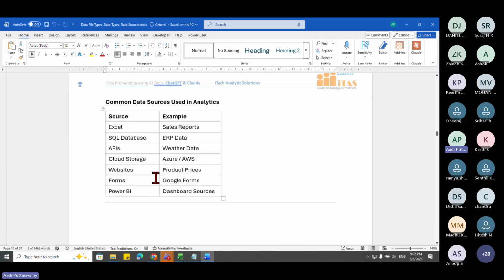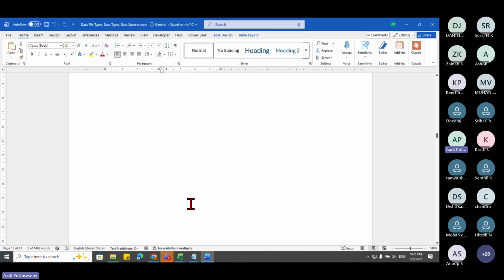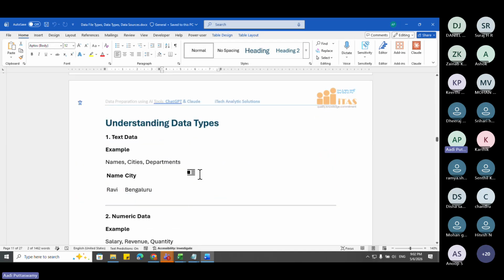Next, we have the source. I've just given some examples here. Say source and examples. You can just go through that. Say Excel, we can have for sales reports, SQL database, APIs, cloud storage. We have this Azure and AWS, the websites, forms. So you know that Google Forms, sometimes I'll keep sharing you people some forms to fill. So all these are also where we collect the information and keep. Even Google Form, Google Sheet is also a kind of data source actually. Okay. All right.